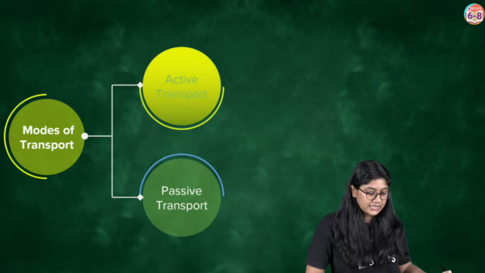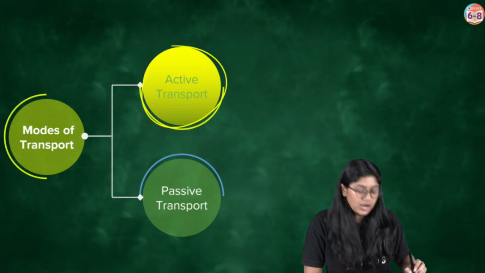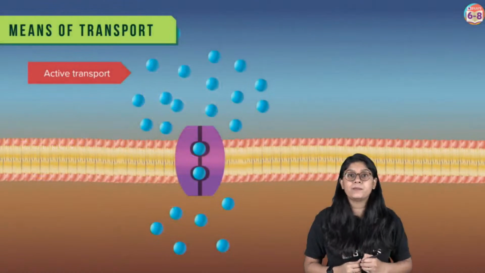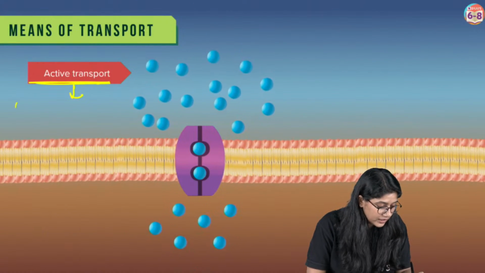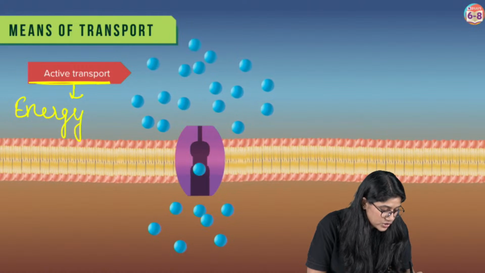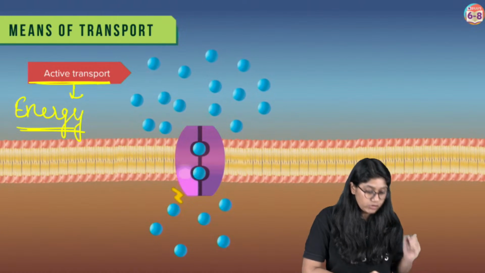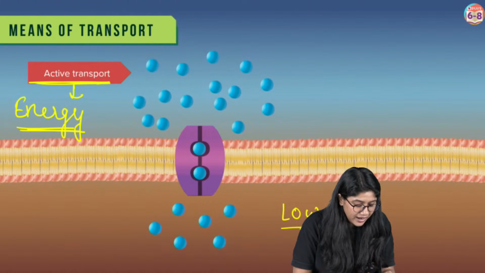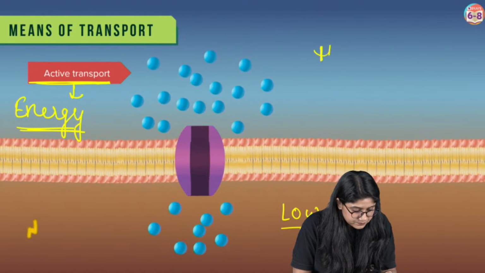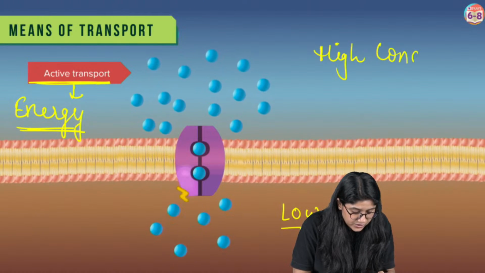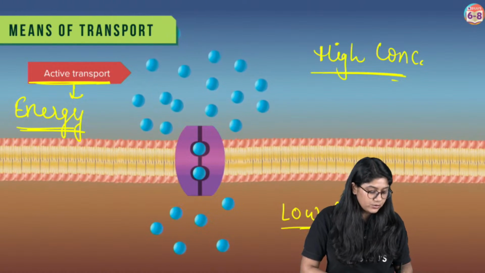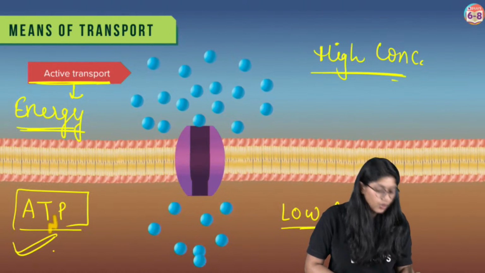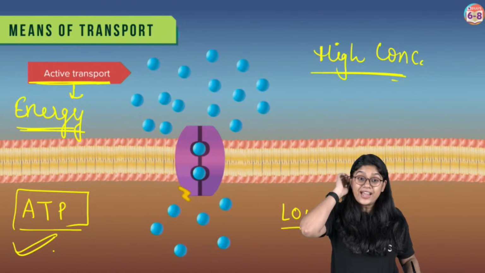So let's talk about the active transport. In the active transport, what we will see is that energy will be used. That's a major thing in the active transport. We will see the molecules moving from the low concentration to the high concentration, right? Clear? And they will be using an energy, that is ATP, adenosine triphosphate, the energy currency of the cell. Right everyone, are we clear?